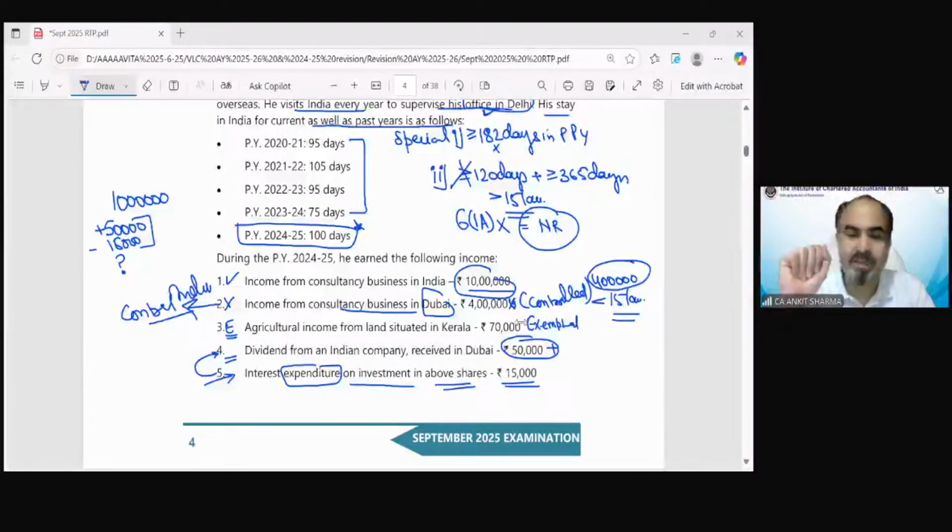This Dubai income arises and is received in Dubai, but only the business is controlled from India. So this kind of income is non-taxable in case of non-resident. Dividend received in Dubai, but it is from an Indian company, Shagufta, because it is an Indian company, so that would be treated as income arising in India.